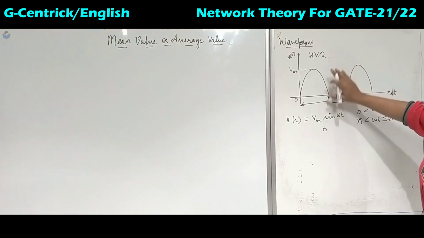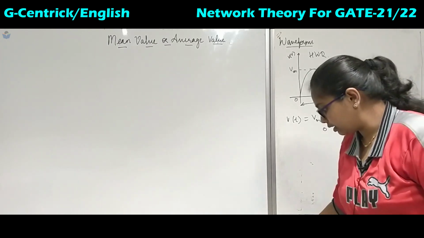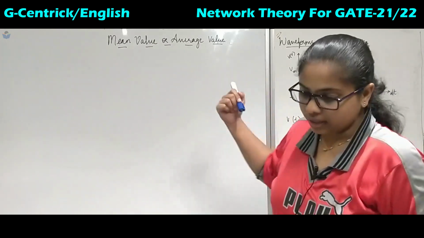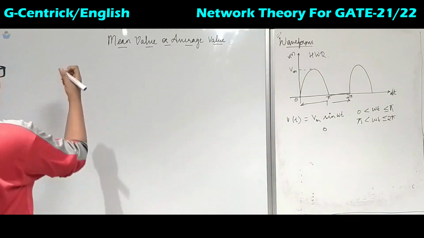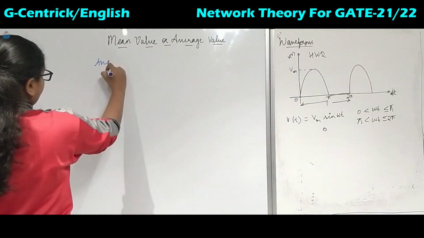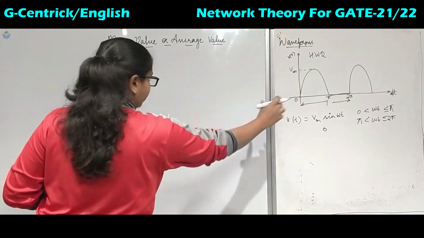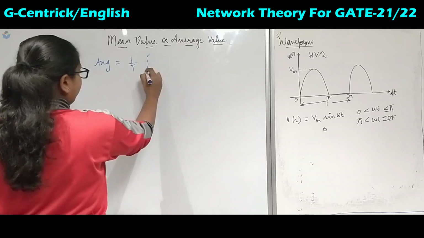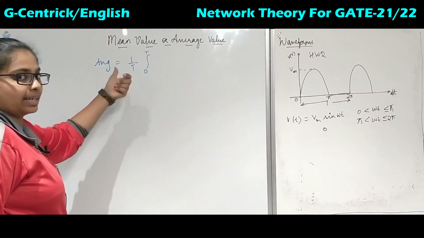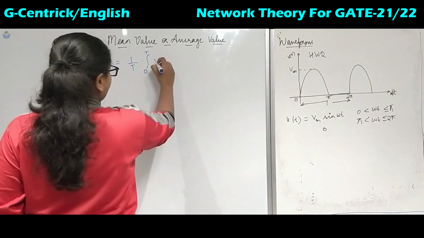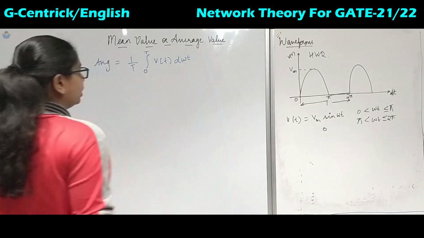Now for this waveform we have to calculate the average value. We have seen in the previous one the formula for the average value. It is nothing but 1 upon the total time period, times the area under the curve over this time period: the integral of v of t d omega t.